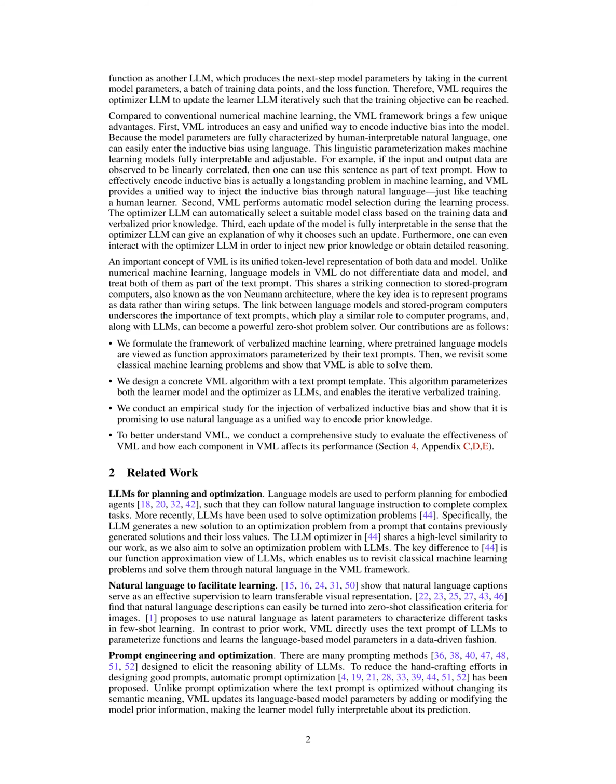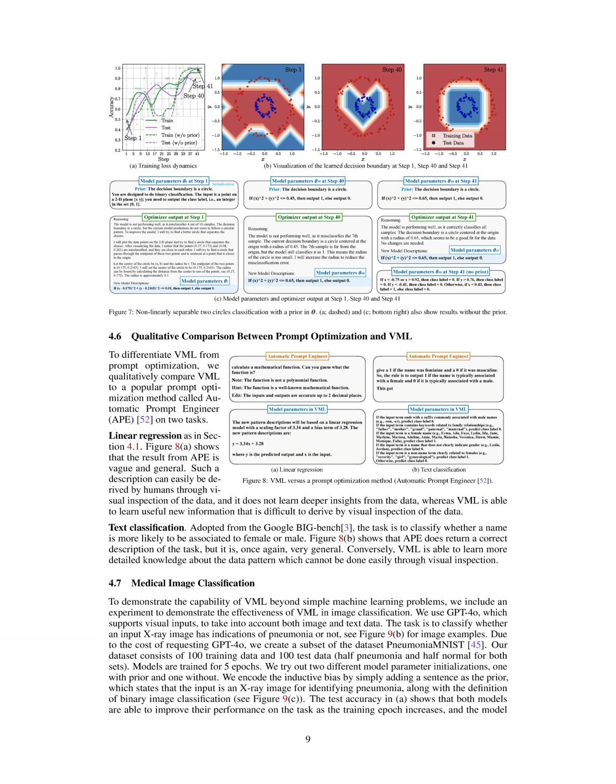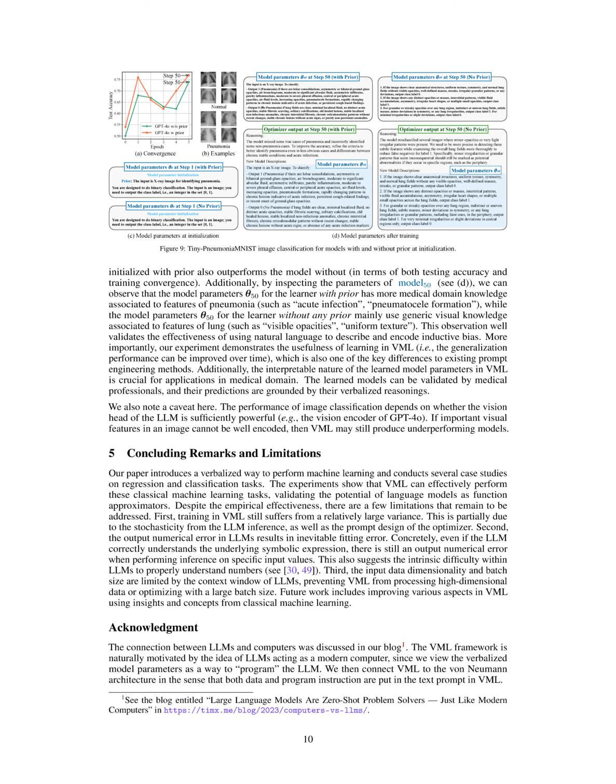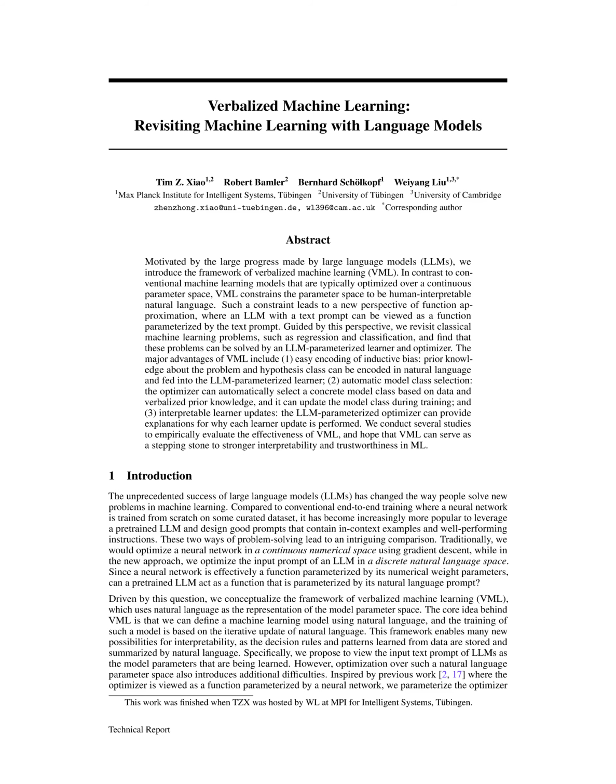Enhanced learning and generalization. The interpretability and transparency provided by natural language model parameters in VML contribute to improved learning and generalization capabilities. The models can be validated by domain experts, and their predictions are grounded in verbalized reasoning. 8. Effective encoding of information.